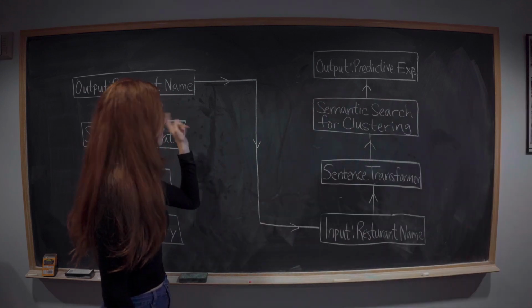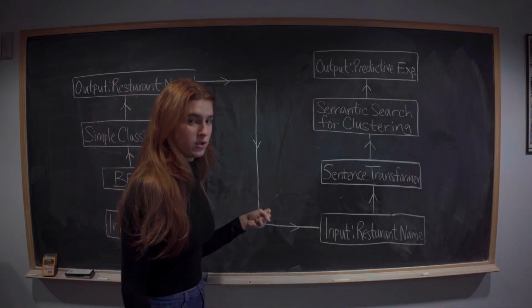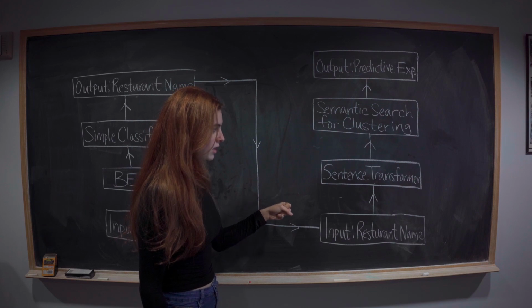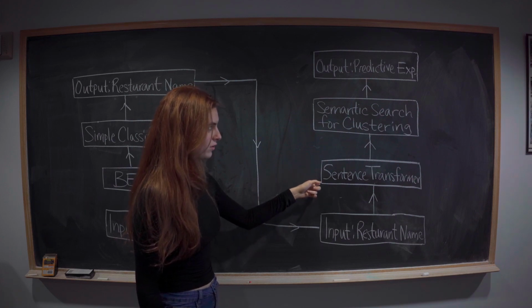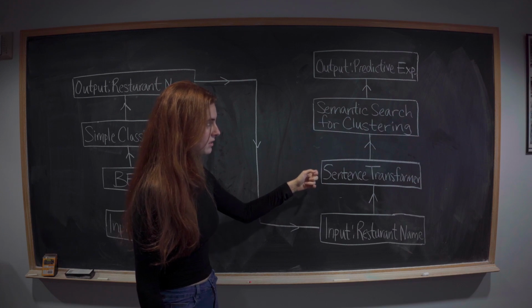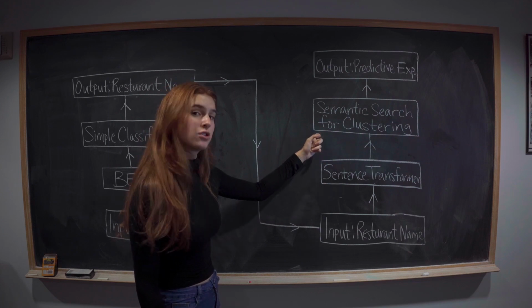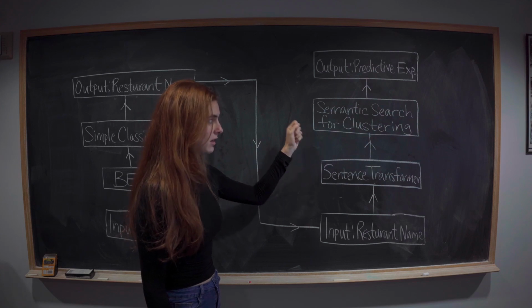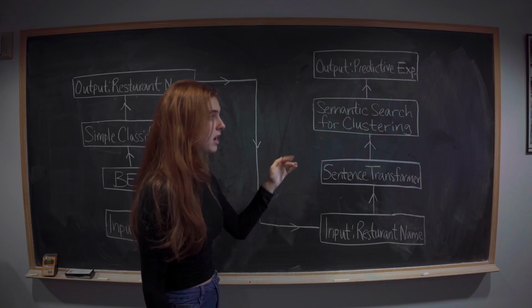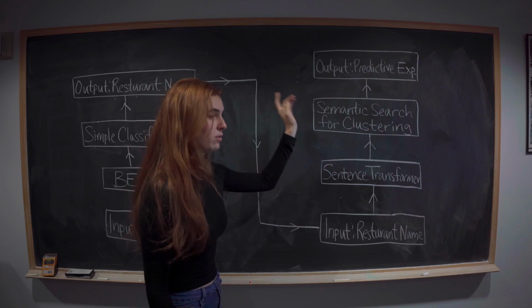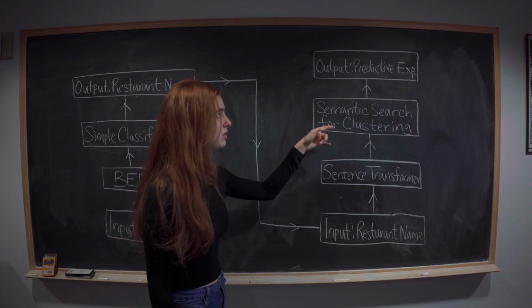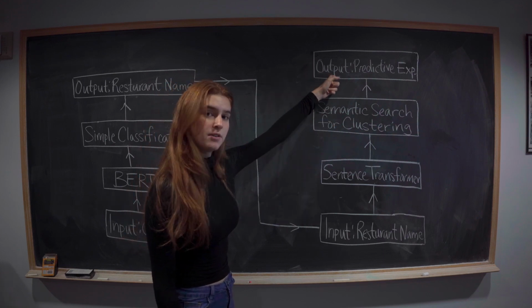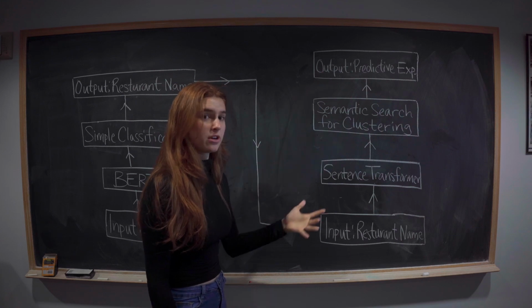From the recommended restaurant name, we pull the reviews to create numerical embeddings using sentence transformers that we used as a basis for the semantic searching. The semantic searching took in a dynamic query based on the reviews and did a cosine similarity of 0.5 or higher for clustering them. We did a fine-tuning of those clusterings to make a predictive experience that was generated at the end.